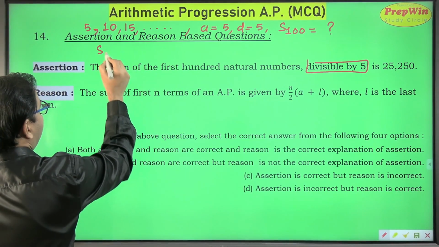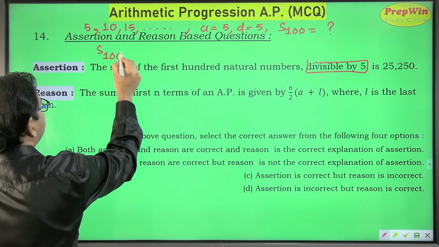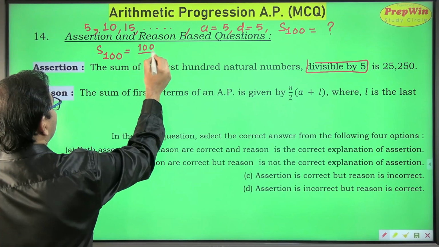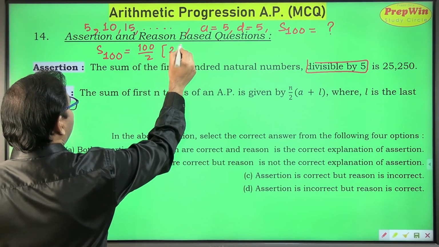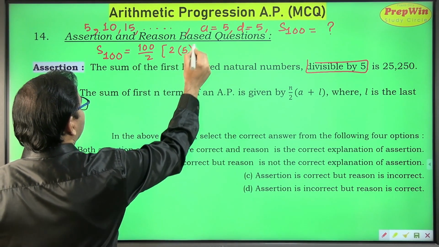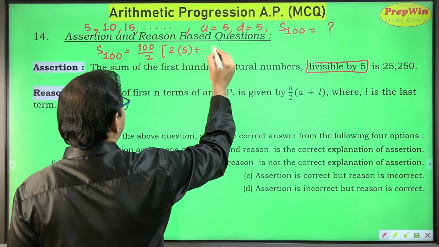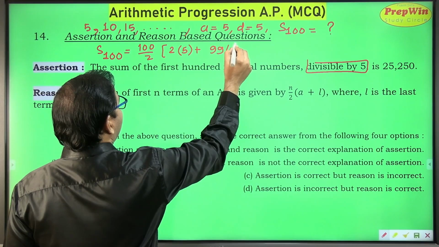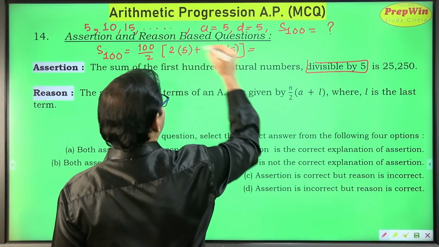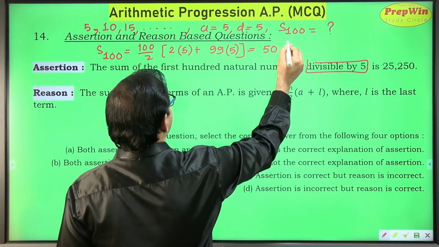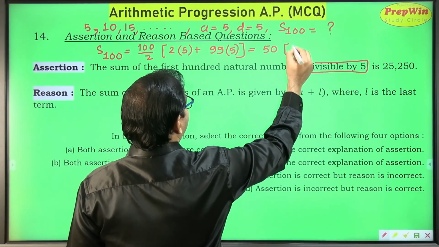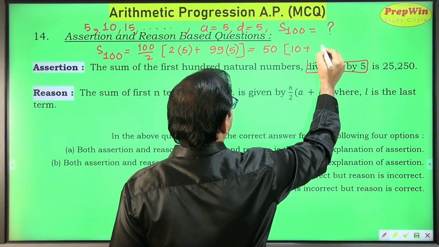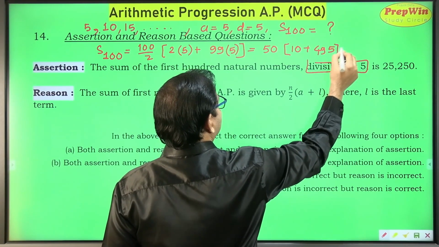So I have to find out the sum of 100 terms, which is n upon 2, means 100 upon 2 into 2a. A is 5 plus n minus 1, 100 minus 1 is 99, into D. D is also 5. So let me take this as 50 into 2 into 5 is 10, plus 99 into 5 is 495.